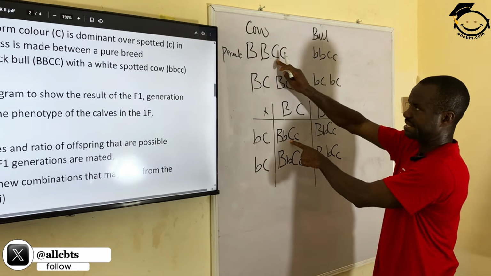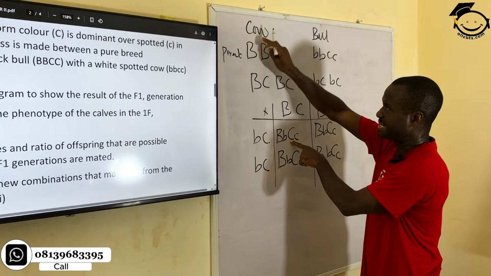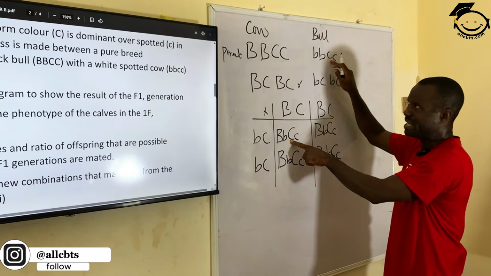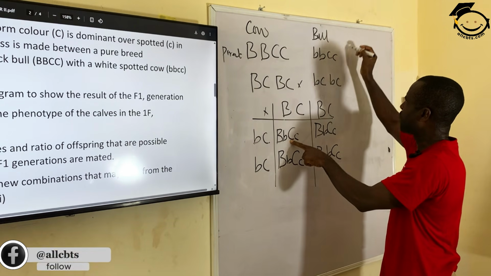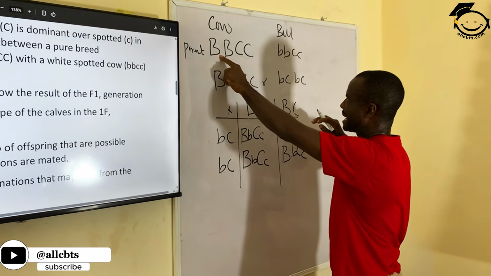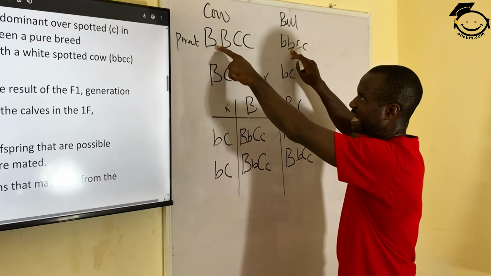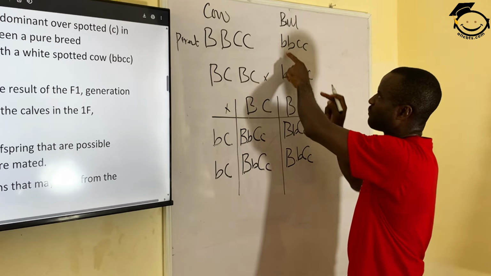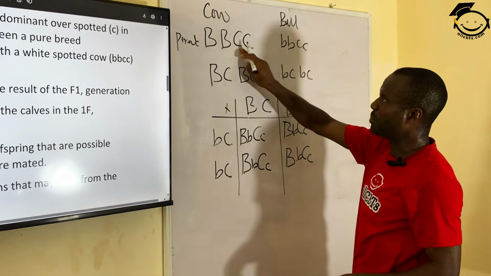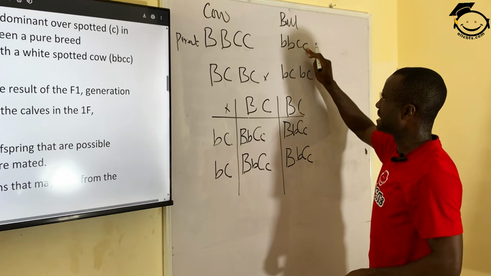We say homozygous for C means they are of pure breed and they are all black, that is the cow. These ones are white, but they are spotted, meaning the color of the bull has spotted coloration. This one is black, the bull is white. So the gene for black is BB, capital B, while the gene for white is always the recessive, which is small b. Now, for pure breed, capital CC, while the spotted is small c.